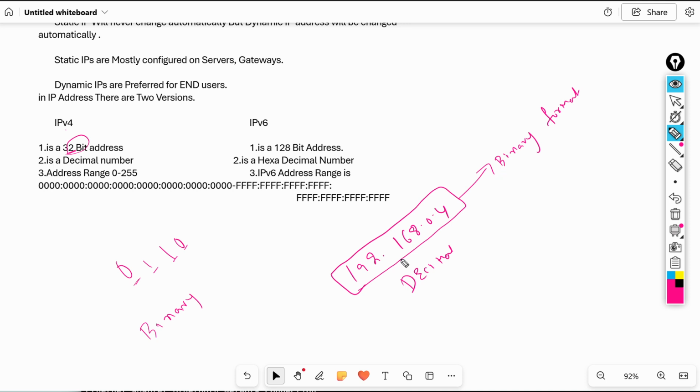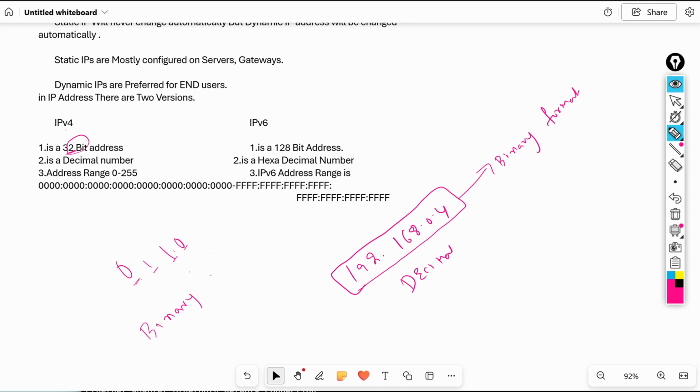But we always configure the IP address in decimal format, not binary format, because we can't remember binary numbers like 0, 1, 0, 1, 1, 0, 1, 0. That's why we always follow decimal numbers, but the system converts into binary format.